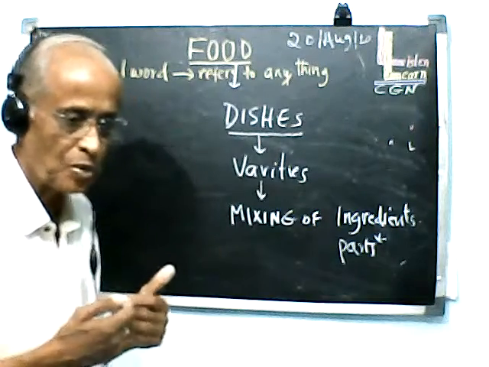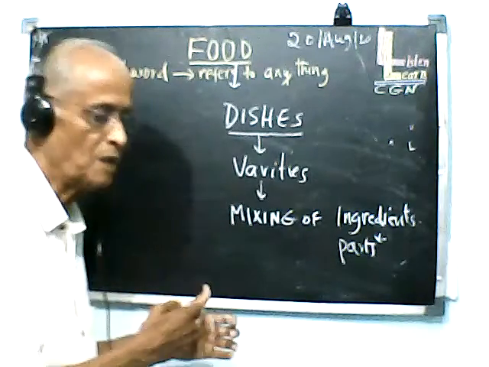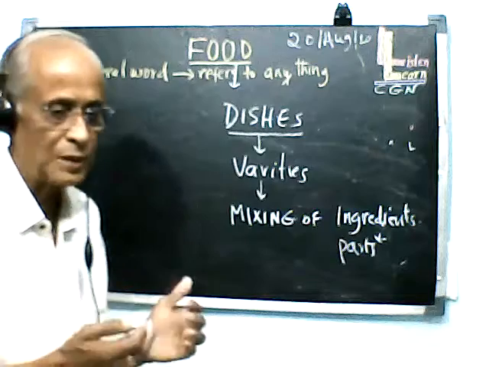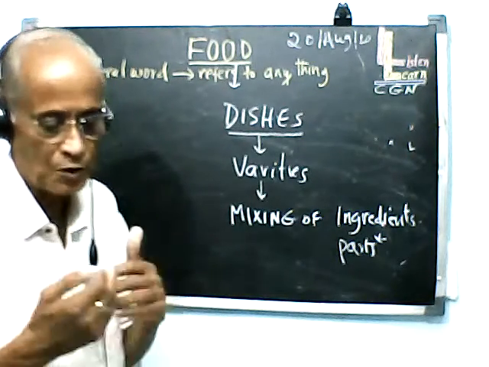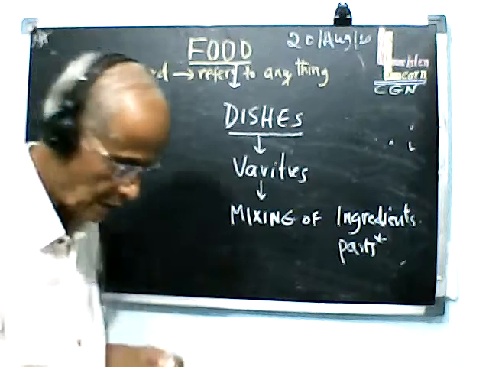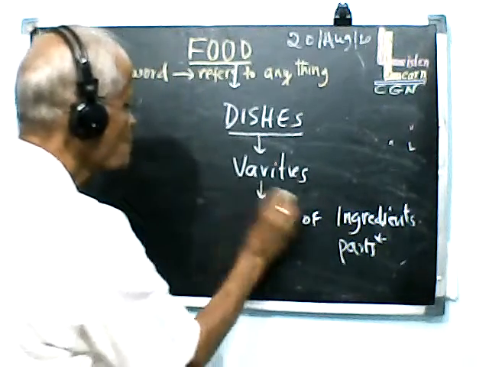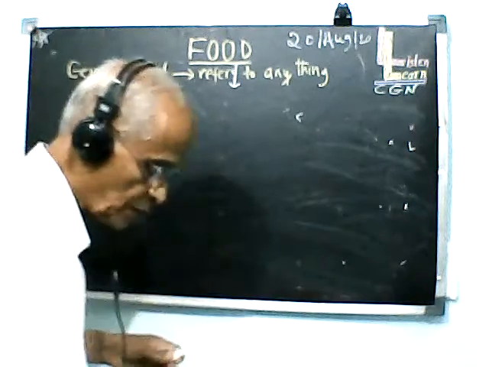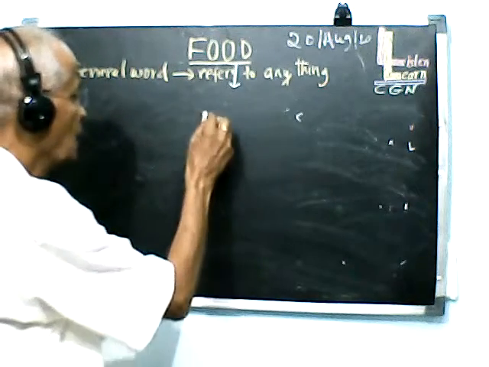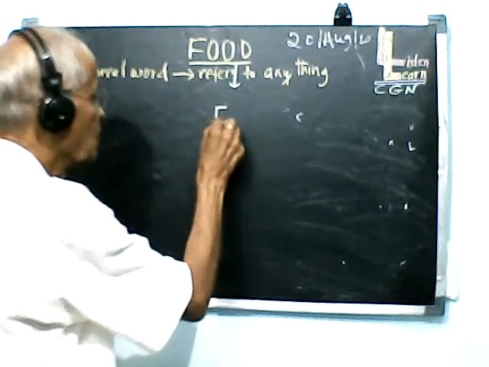We also said that we as human beings are either vegetarians or non-vegetarians. Sometimes we eat vegetable food, sometimes we eat non-vegetarian food. Okay, right. Now we shall just look at one more thing. This word you should remember now.